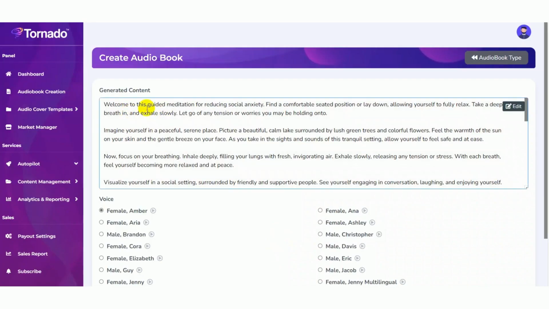Now AI has generated the content beautifully. Here you can modify your content like this. Then finally you need to save the content. You can also listen to your voice here. You can also test the voice by clicking on the play button.